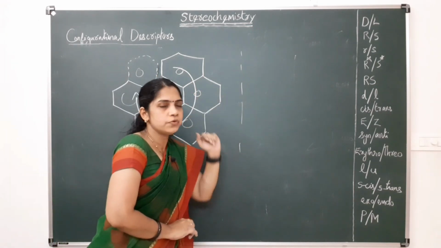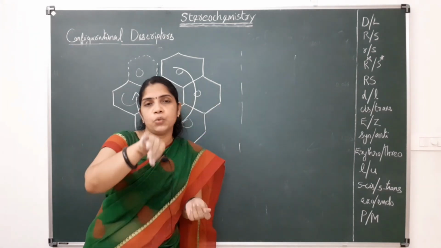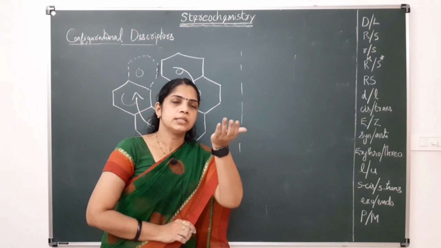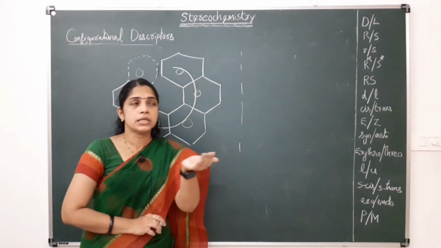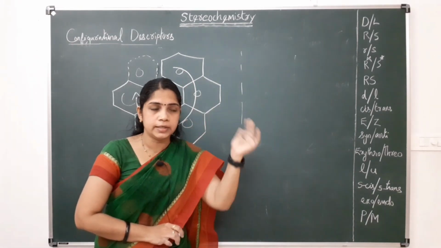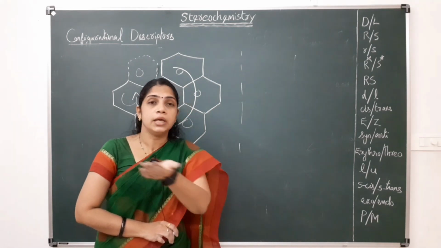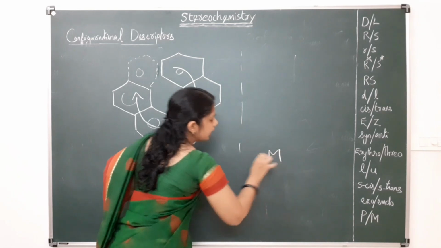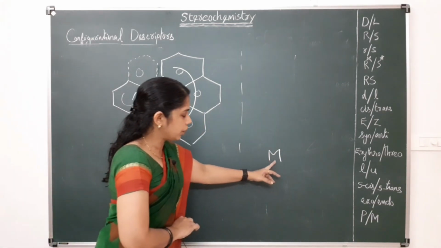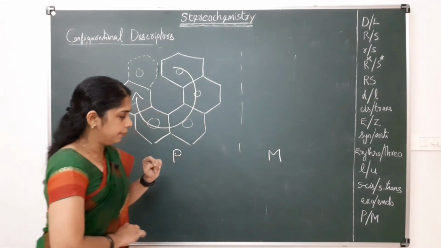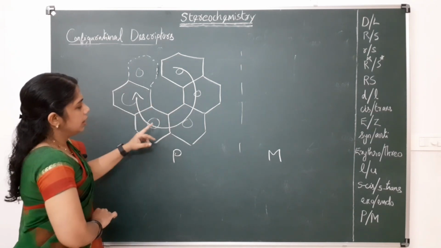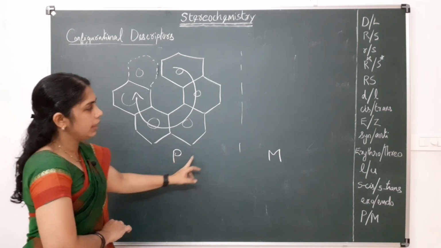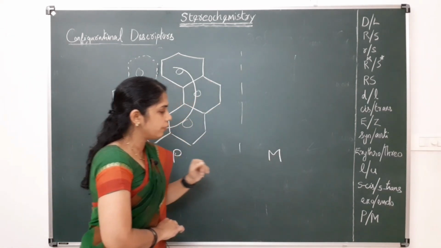The mirror image has the counterclockwise rotation, or we can say the minus direction, and that is why the descriptor used is M. For the clockwise rotation, it has the configuration P, and for the anti-clockwise, it has the configuration M.